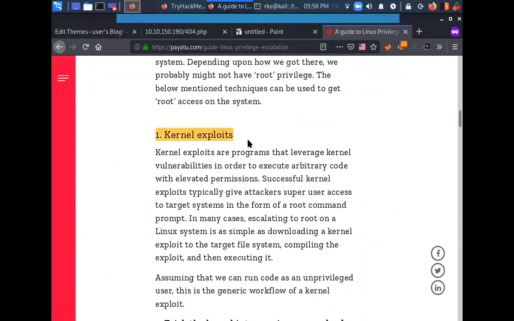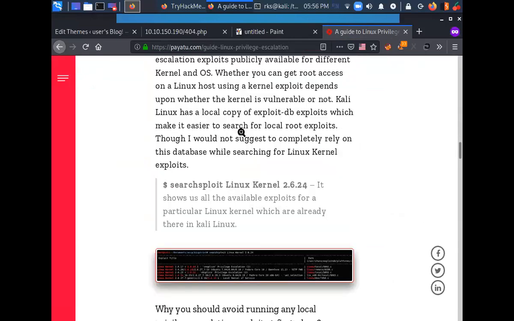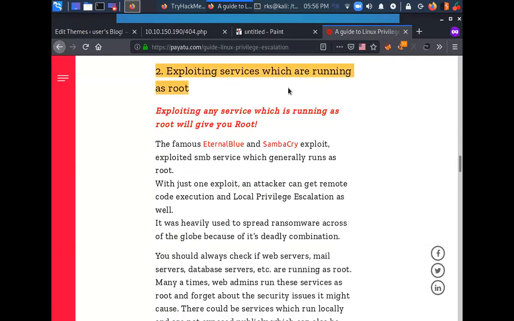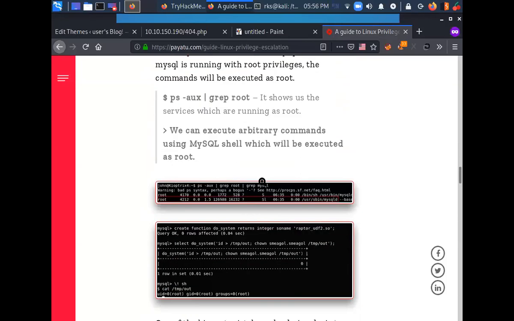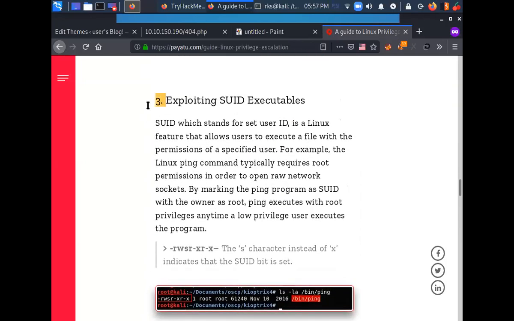The first way is kernel exploits. The second way is exploiting services which are running as root. And the third way is exploiting SUID executables. This is the one that we are going to use today.